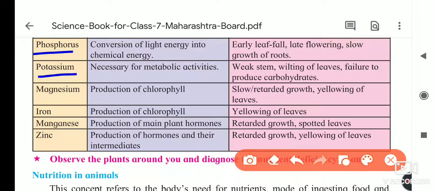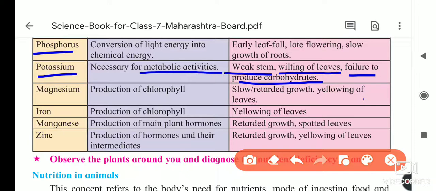Next, it is the potassium. All the metabolic activities, meaning the daily activities inside the plant body, their smoothness is because of the potassium. If the potassium is less, then the stem is weak, and there is wilting of leaves, meaning the leaves curl. I will show you the picture after this. Failure to produce carbohydrates means they are not preparing their food.